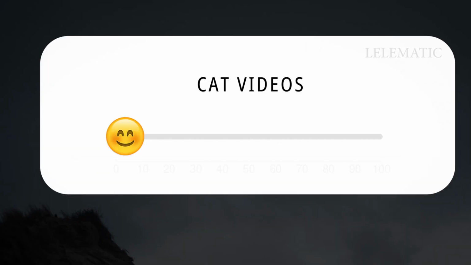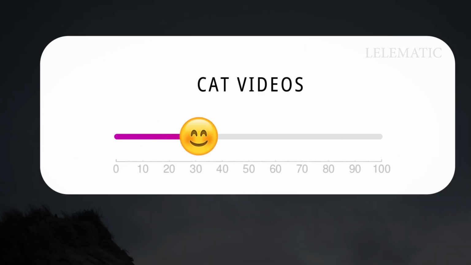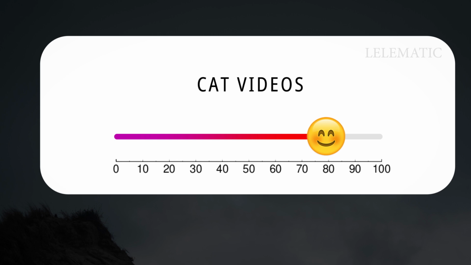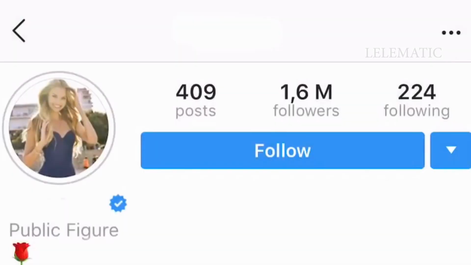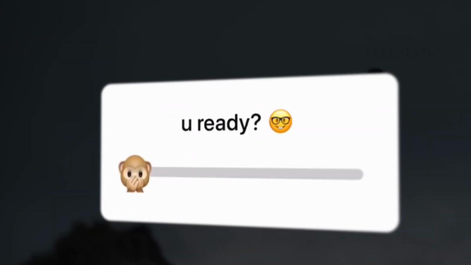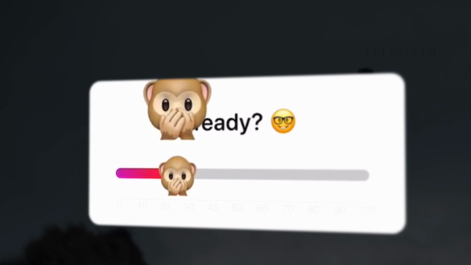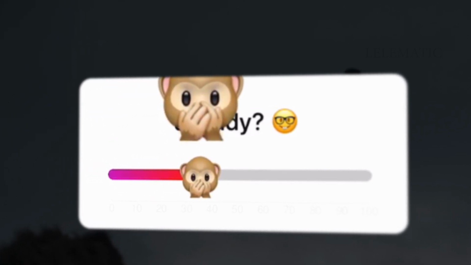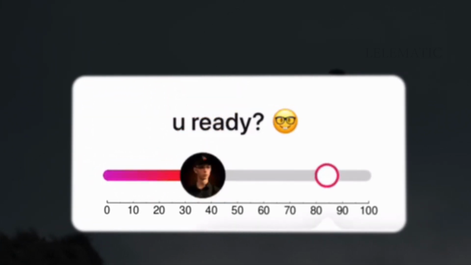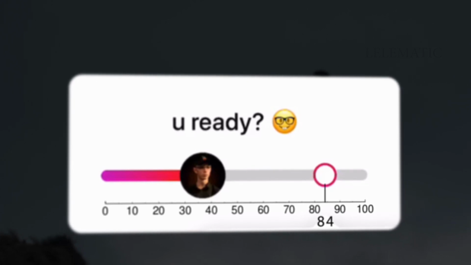To identify the reason, I separated the bar into 100 parts. Using a story from this account right here, I had a good and trustworthy example ready, because the entrepreneur, not really entrepreneur, has 1.6 million followers, and we can assume that the story voting addressed a large audience. As you can see, the most common answer is at 84.